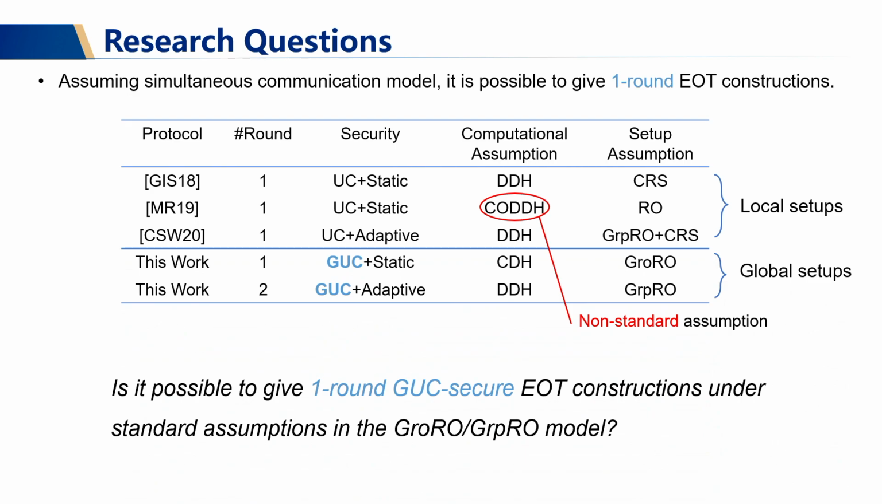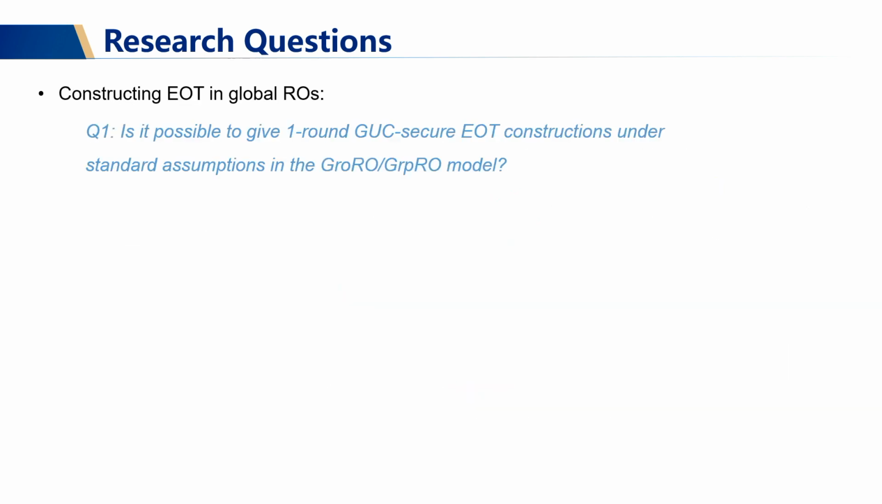And we answer these questions by showing that one-round construction is possible in the GRL model, and two-round EOT construction is possible in the GRPL model. And in our paper, we showed that one-round GUC-secure EOT protocol is impossible in the GRPL model. Therefore, both of our constructions are round optimal.